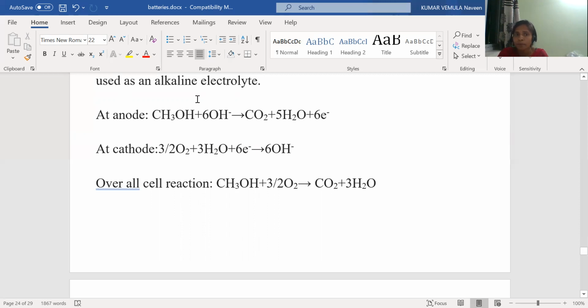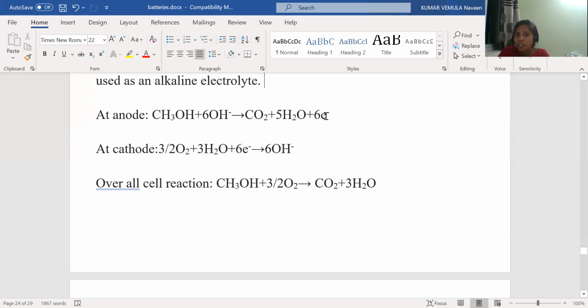KOH is the electrolyte. So methanol undergoes oxidation in the presence of 6 moles of OH minus. The 6 negative charges are eliminated in the form of 6 electrons. The remaining carbon, oxygen, hydrogens are converted into carbon dioxide and water.